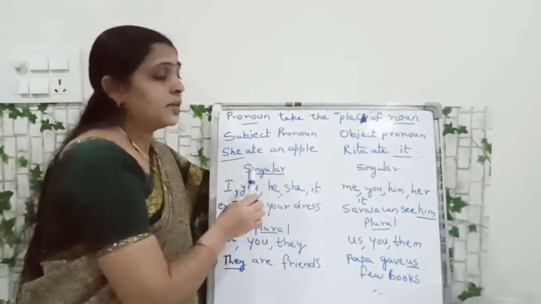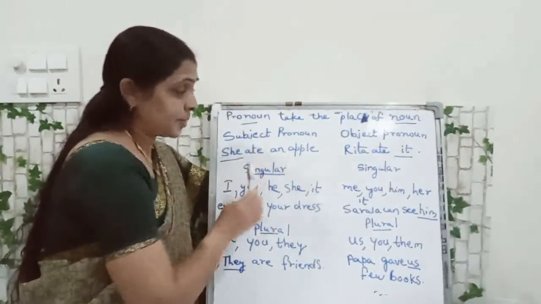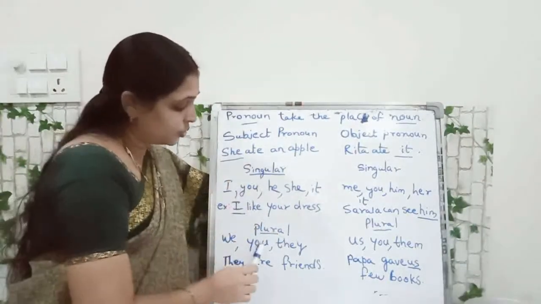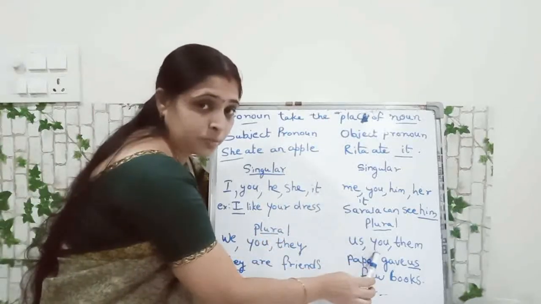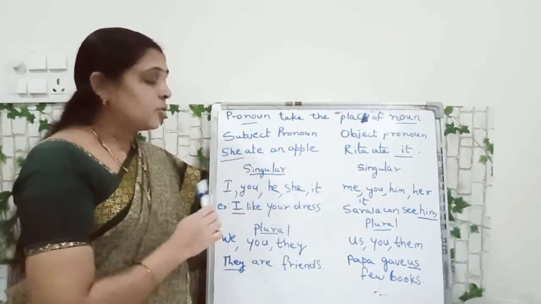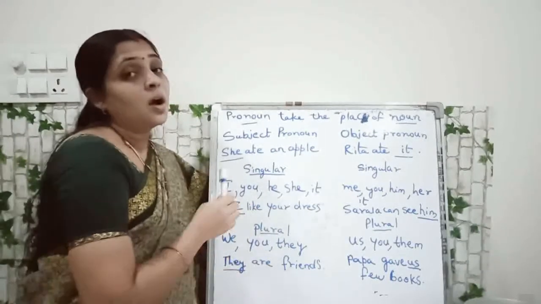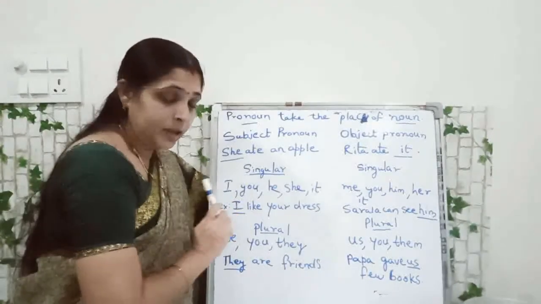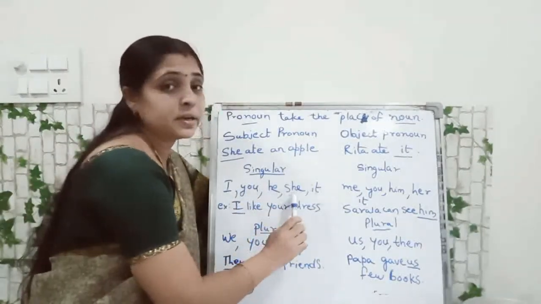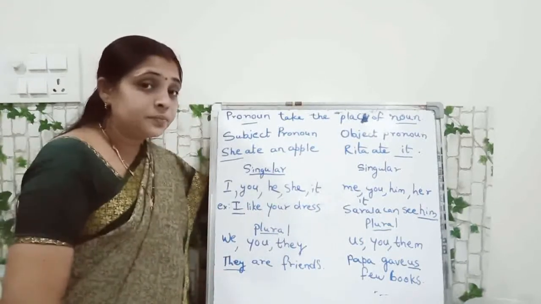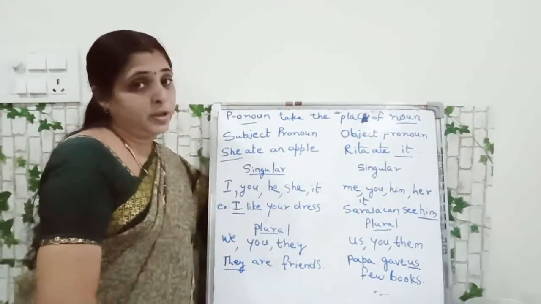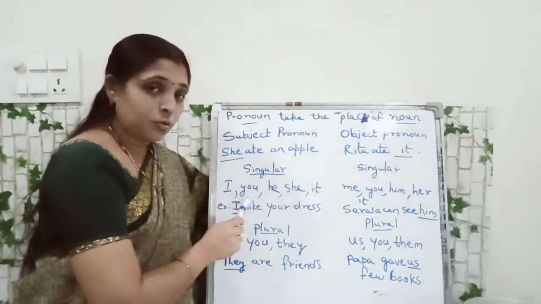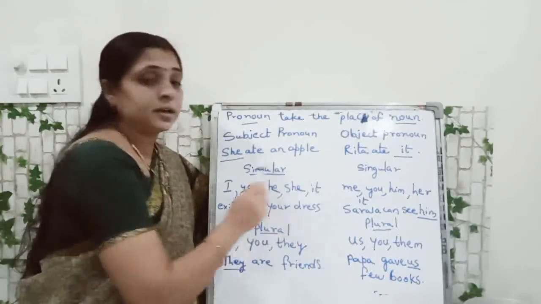And now here, singular subject is there, singular object is there. Likewise, plural subject is there, plural object pronoun is there. Understood everybody? So let us see what are the singular subject pronouns. I, you, he, she, it. What did you observe here, children? Singular means single members only. Singular: I, you, he, she, it.